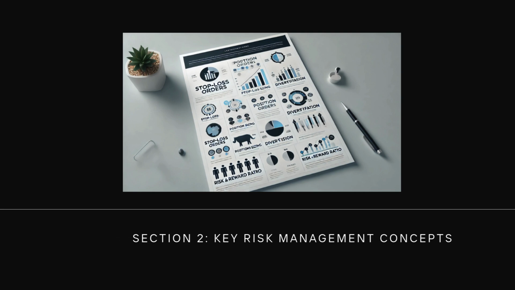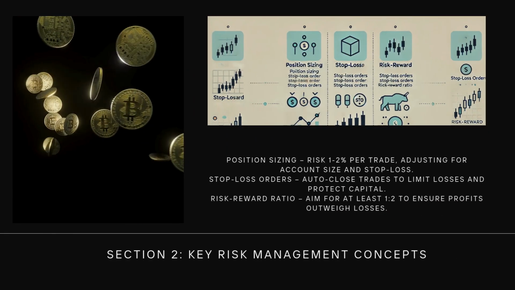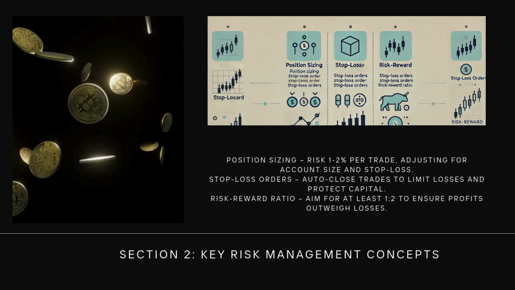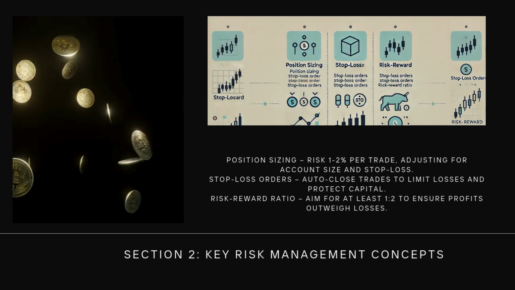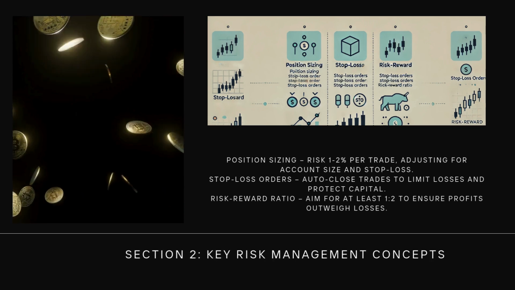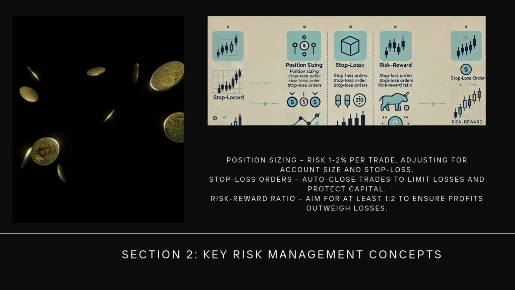Position sizing. Never risk more than 1 to 2% of your trading account on a single trade. Adjust the trade size based on account balance and stop-loss distance. Stop-loss orders. A stop-loss automatically closes a trade at a predetermined price, limiting losses. This protects your capital if the market moves against you. Example, buying EURUSD with a stop-loss 30 pips below entry.